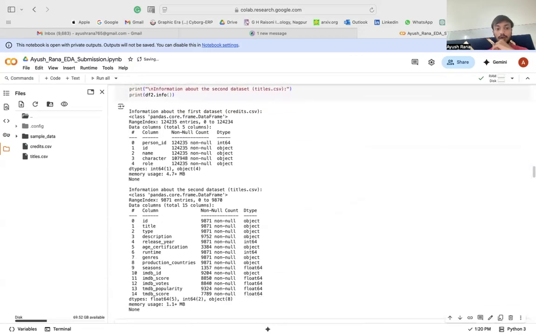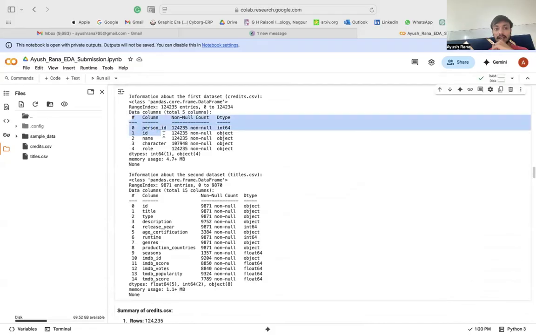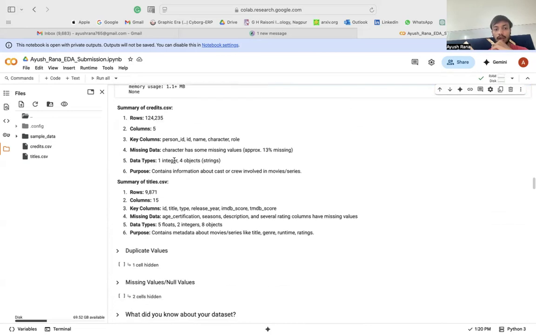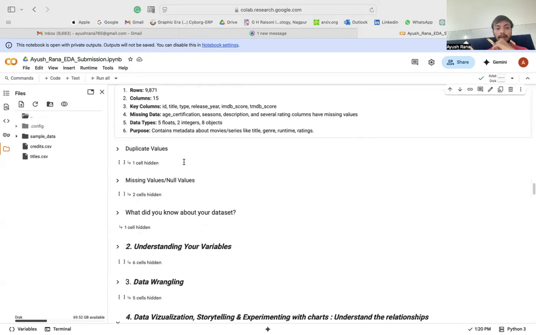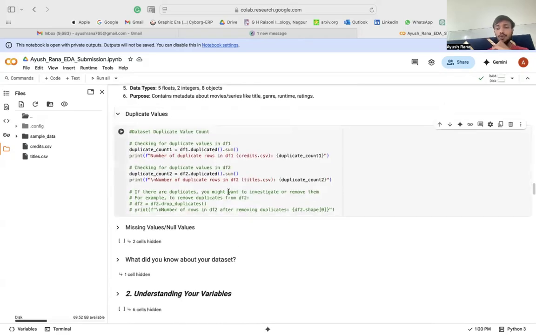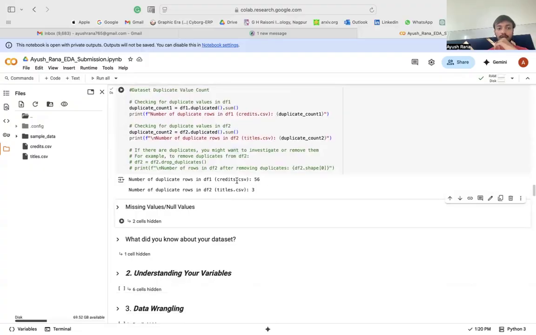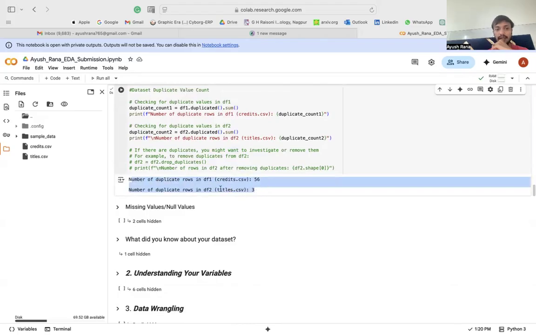Here's how we were able to find the information. In our first dataset, which was the information on the credits, we are seeing there are 5 columns, with non-null values and the data types, so we could infer that there is one integer and 4 objects or strings. Moving on to see the duplicate values, how many duplicate values are there? We were able to analyze that the number of duplicate rows in df1 is 56, and in the second, the titles section, we have 3 duplicate rows, right?